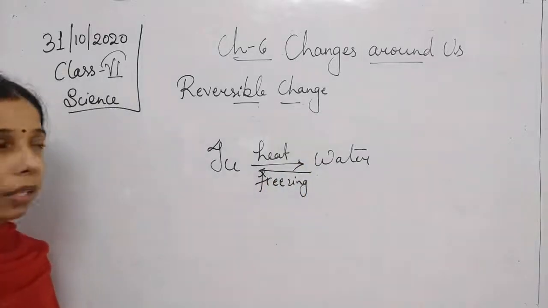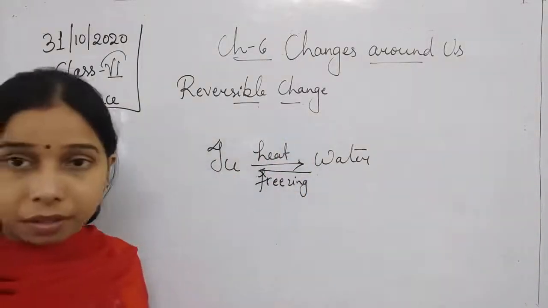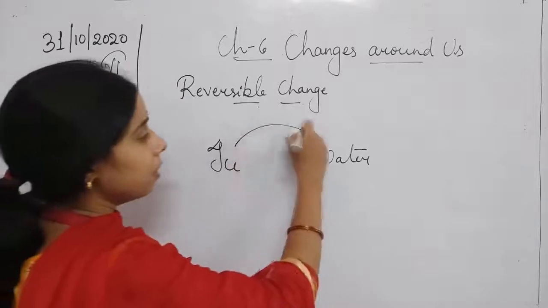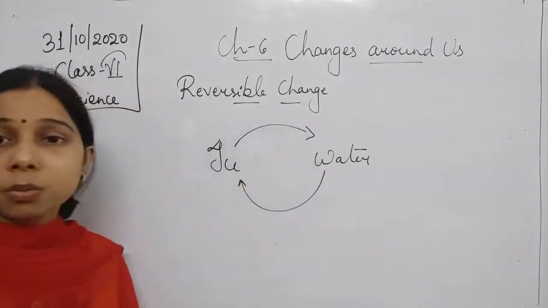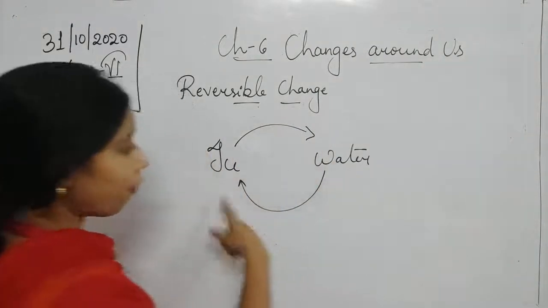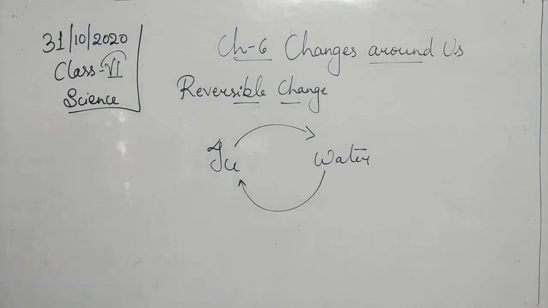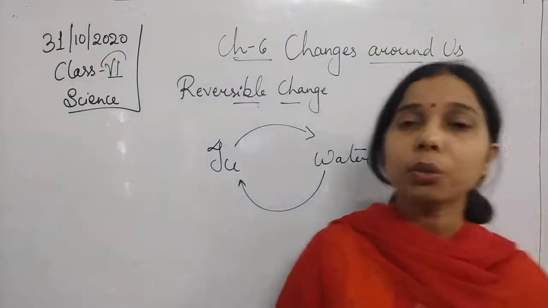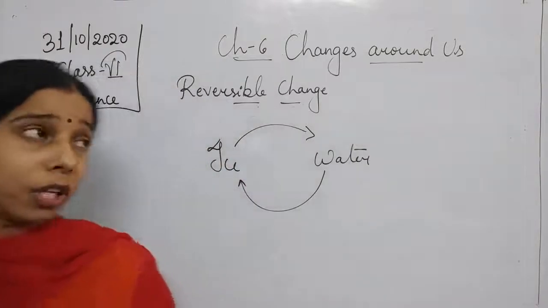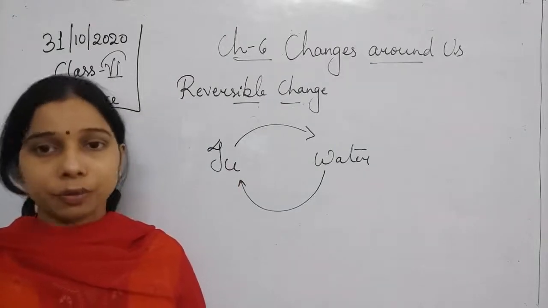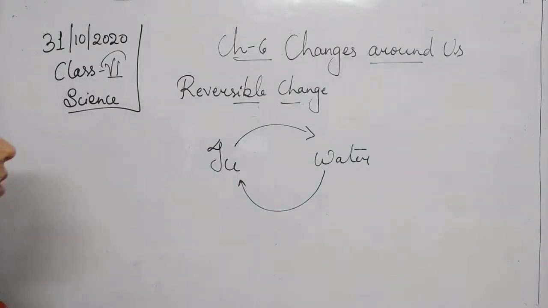So what is this change? The ice first gets converted to water, and the water gets converted back to ice. This change is a reversible change. So we can say that ice gets converted to water and from water it gets converted into ice again. In this kind of change, the change can be reversed easily, from solid to liquid and again from liquid to solid. Such a change in which the change can be reversed is known as a reversible change.